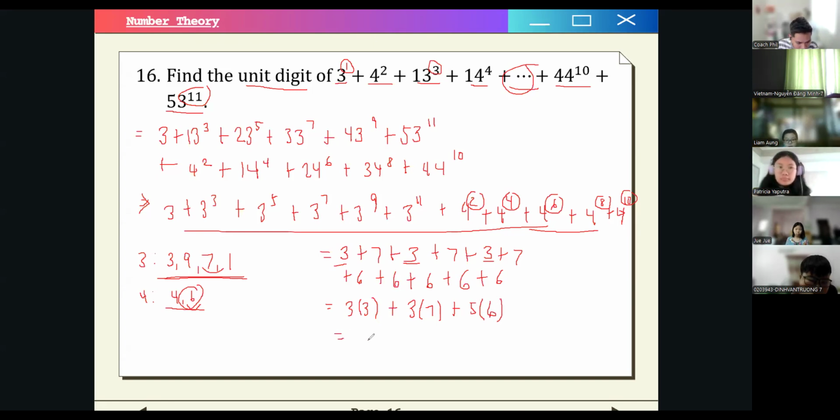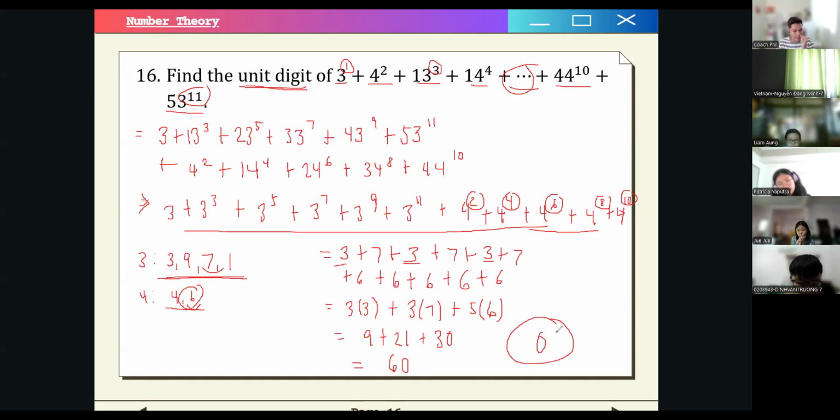So we will have 9 plus 21 plus 30. So that is equal to 60. And then we want to find the unit digit. What's the unit digit of 60? It is just 0. So the final answer is just equal to 0.